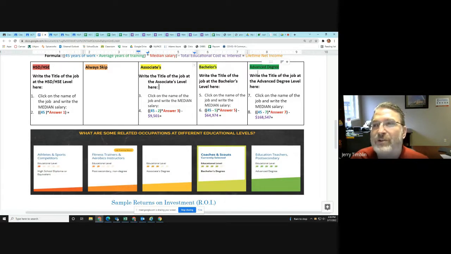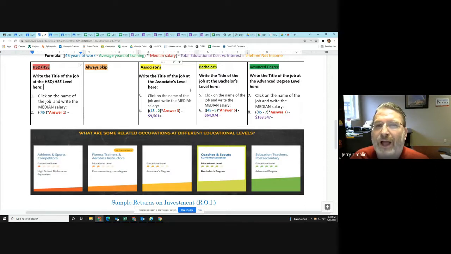If you're going into something like CMA, for example, you might do nursing jobs for these. So you could do a CNA, Certified Nursing Assistant, for the high school level. An associate's degree, you could do CMA. The CMA job is pretty equivalent to what a person with an associate's degree would do.